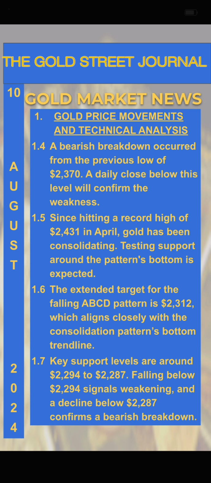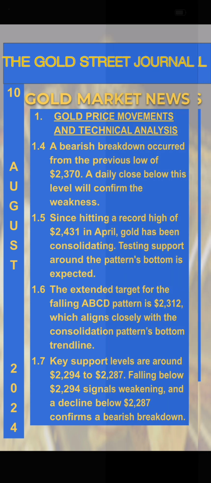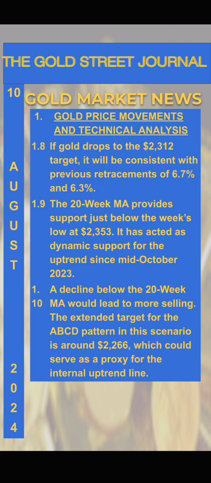Key support levels are around $2,294 to $2,287. Falling below $2,294 signals weakening, and a decline below $2,287 confirms a bearish breakdown. If gold drops to the $2,312 target, it will be consistent with previous retracements of 6.7% and 6.3%.